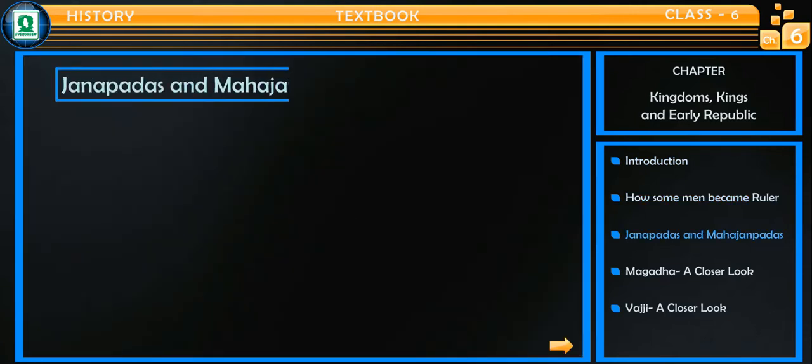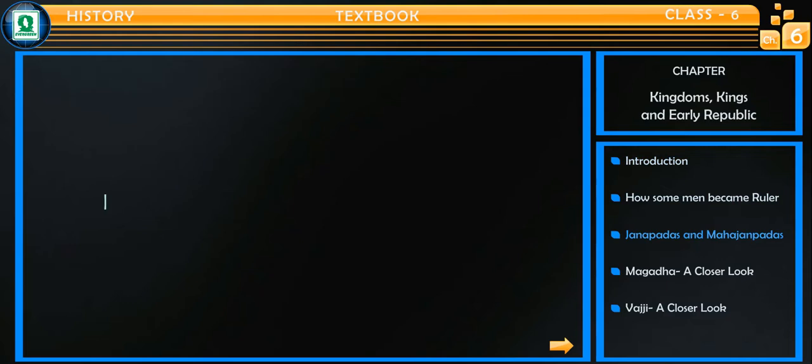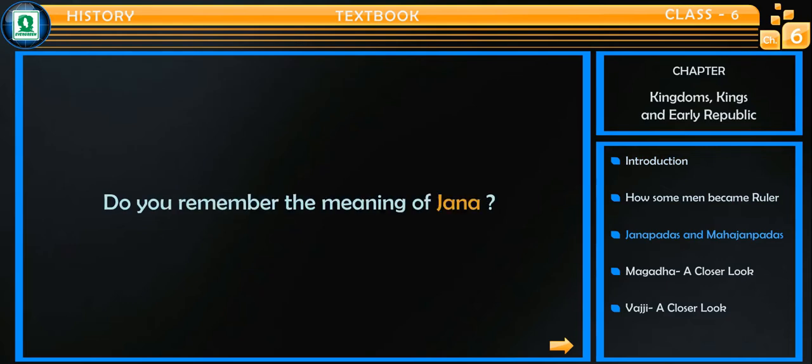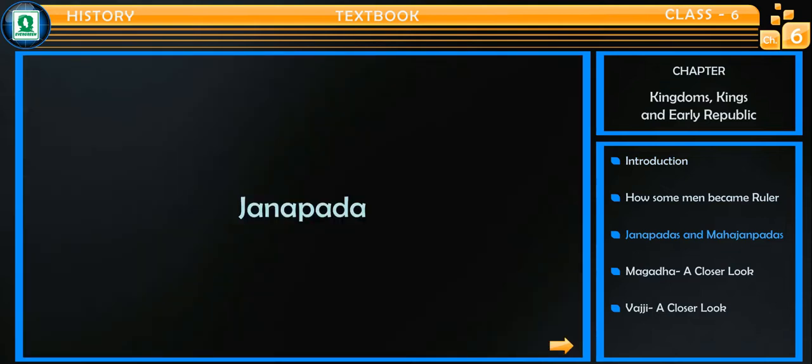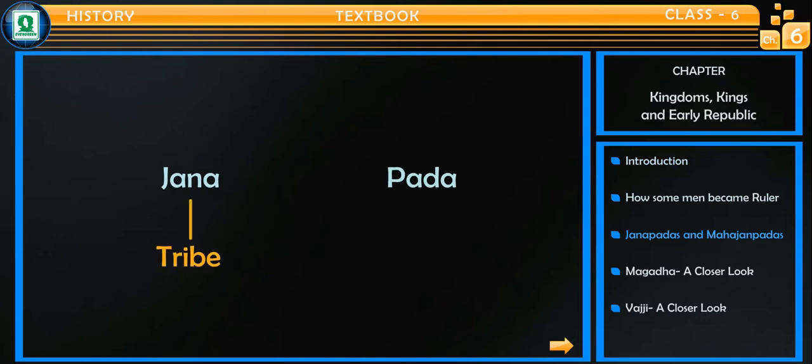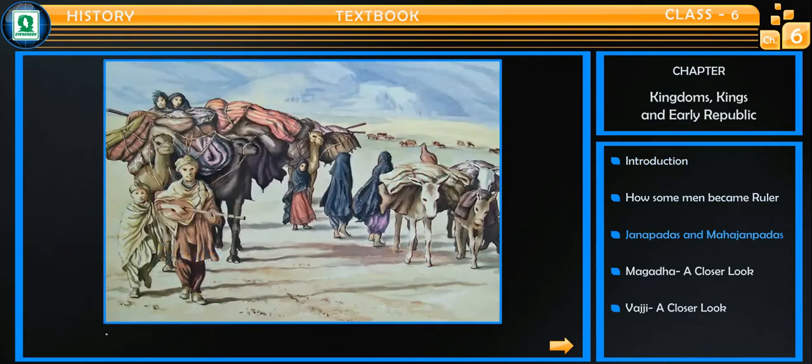Janapadas and Mahajanapadas. Do you remember the meaning of Jana? In the Vedic society, it referred to members of a clan. The term Janapada is a compound term composed of Jana meaning tribe and Pada meaning foot. Thus, Janapada literally means the place where the people laid their feet and settled down.